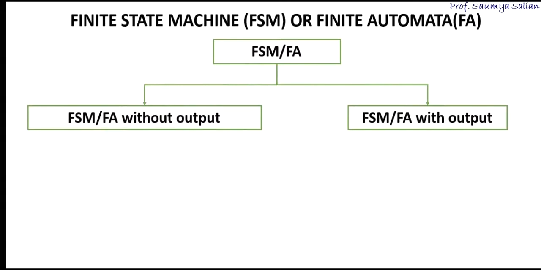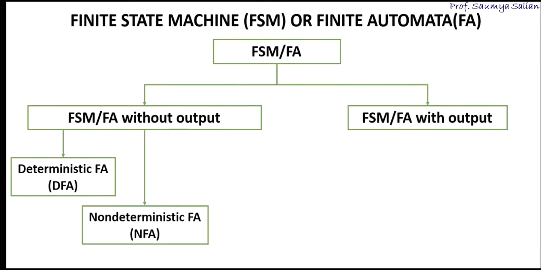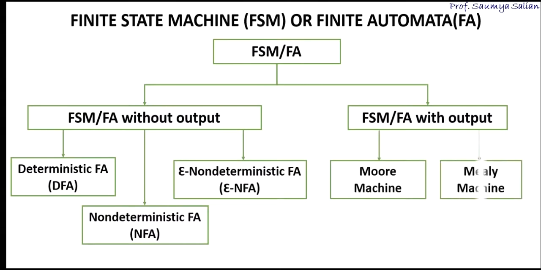Under the category of FSM without output, they are further classified into three types. The first type is deterministic finite automata. Next, non-deterministic finite automata. Then epsilon non-deterministic finite automata, also called epsilon NFA. Under the category of FSM or FA with output, we have two subcategories. One is the Moore machine and the next is the Mealy machine. We'll be studying all of these machines one by one.